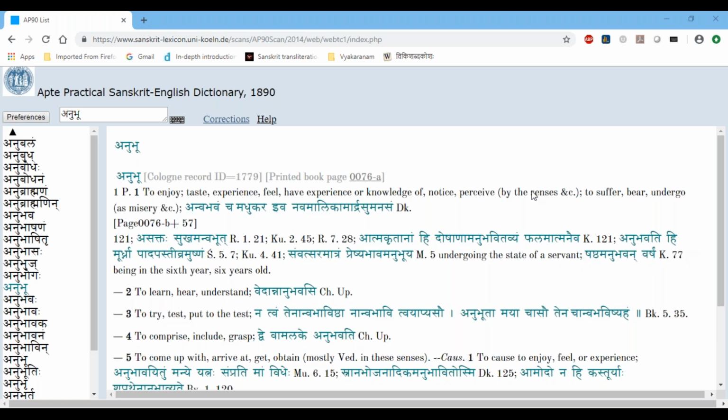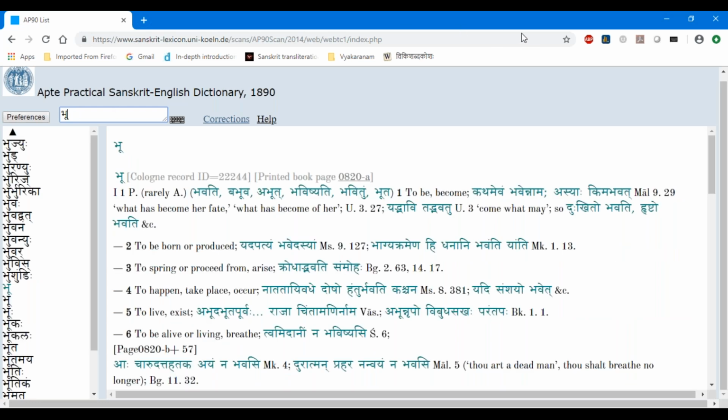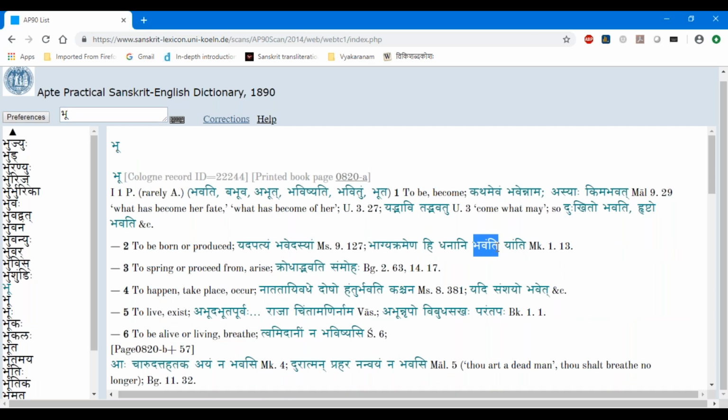Point number 2, under the bhu dhatu, point number 2: there is an Anuswara there where there should be a Nakara. So in this dictionary, somehow the Anuswara and Nakara are mixed up. In the later edition of Apte, they have corrected all those things. This particular edition has it. This Anuswara should become a Nakara. Actually, you're right, grammatically it is not correct. In this particular edition they have not corrected it, but the later edition has. Okay, thank you.